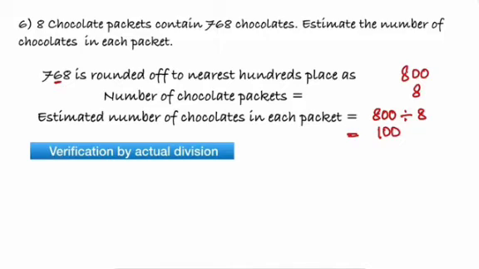Now verification by actual division. How do we do the actual division here? We'll have to divide 768 by 8.